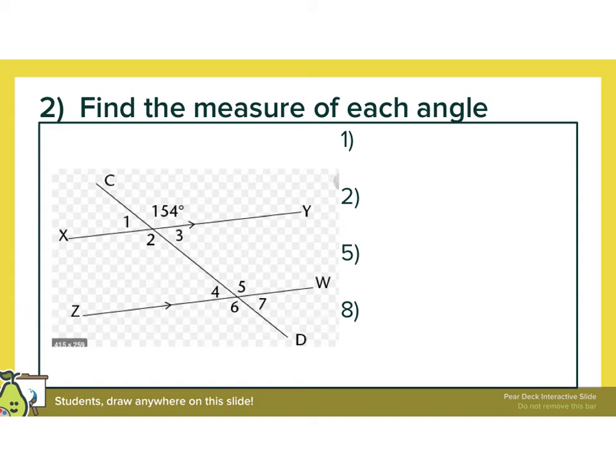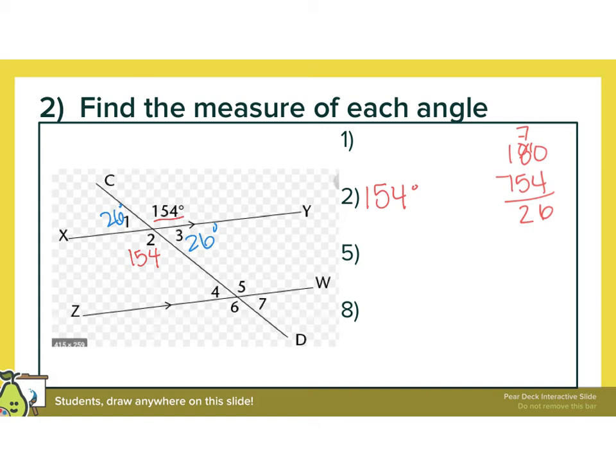Okay, the measure of each angle. I'll do these in 2 different colors to make it a little bit easier. So they gave me this angle, it's 154. So its vertical angle is 154, and that one was asked for. Okay, so now I'm going to subtract that from 180. 76. So the other measure is 26 degrees.